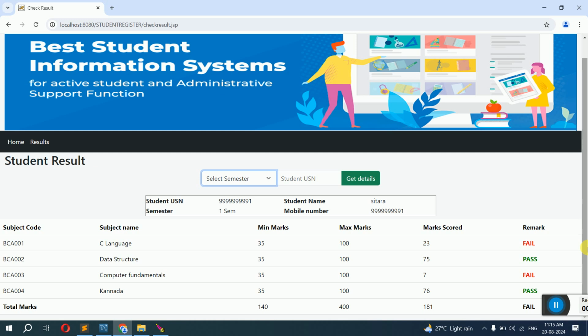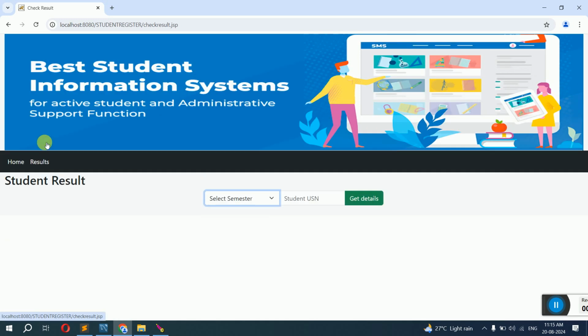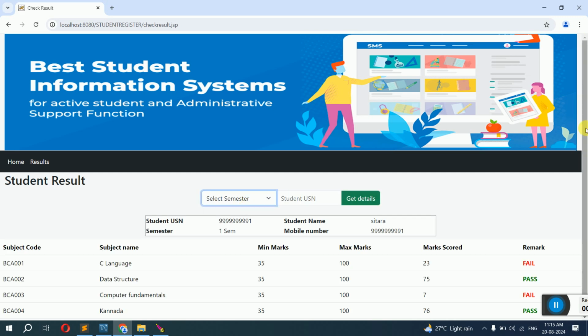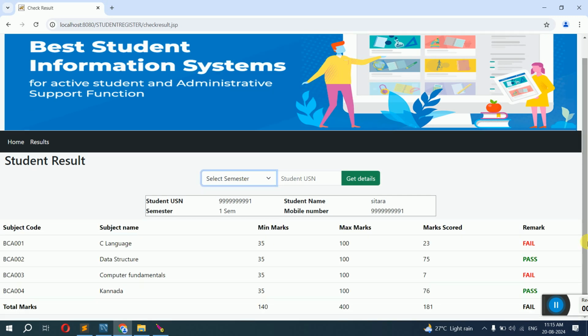If students want to view the result, they just go outside. You have an option called results. Select the semester which they want, and enter the ID. Get details. It will show the details. It will show the total of how much he has scored by adding all these, and it will display that. Okay.